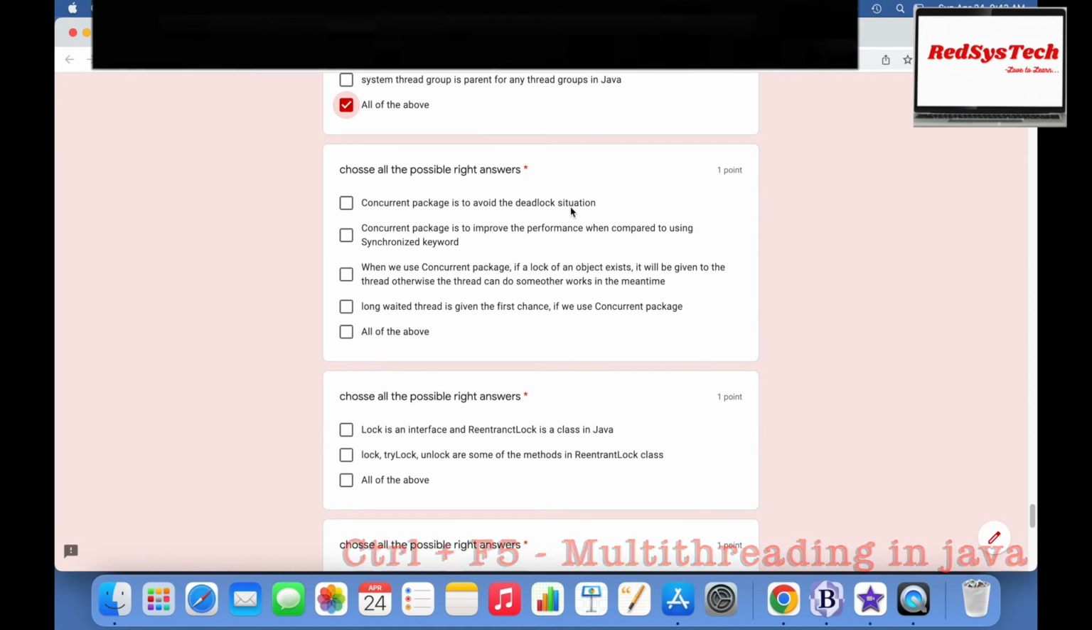Concurrent package is to improve the performance when compared to using the synchronized keyword. Definitely. If you use the concurrent package instead of the synchronized keyword, your performance will be far better. When you use the concurrent package, if a lock of an object exists, it will be given to the thread. Otherwise, the thread can do some other work. Yes, that is correct. So that is how you actually see the improvements, right?